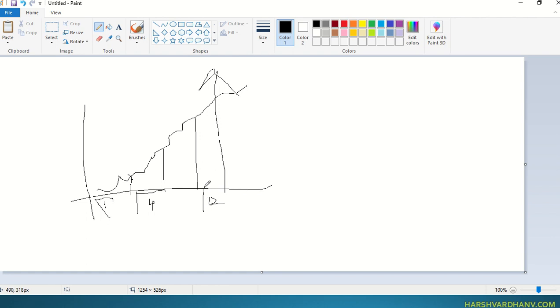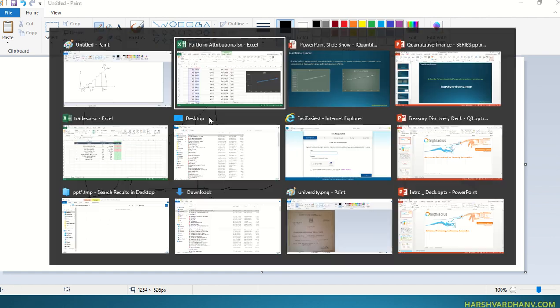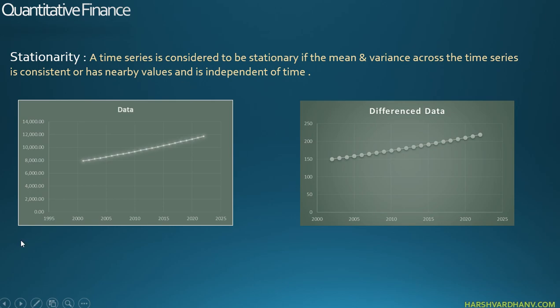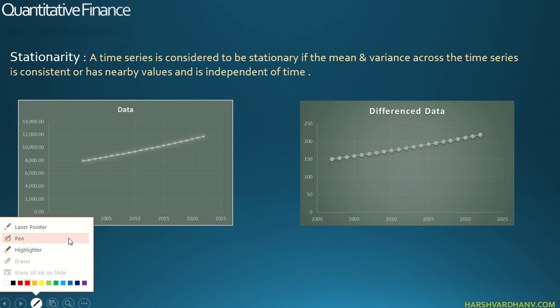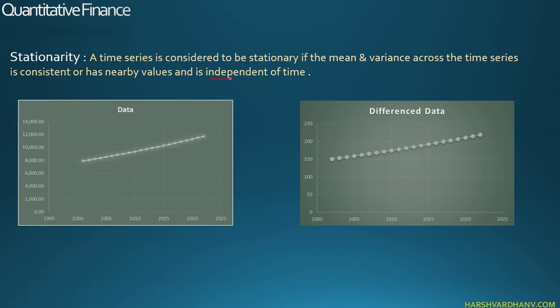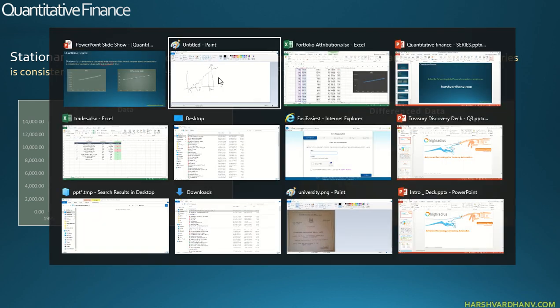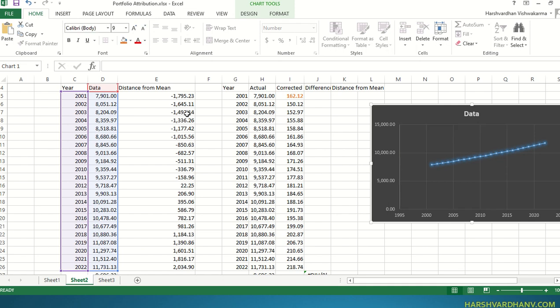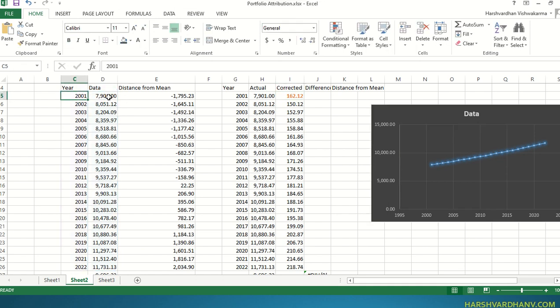As and when the time is increasing, we see that the trend is going upwards. So the data is not stationary, because it is dependent on time. But a stationary time series data has to be independent of time. So how do we achieve this? We achieve this by a method called the first differencing method. We take this data and create another series, which is basically the current data point minus the previous data point.